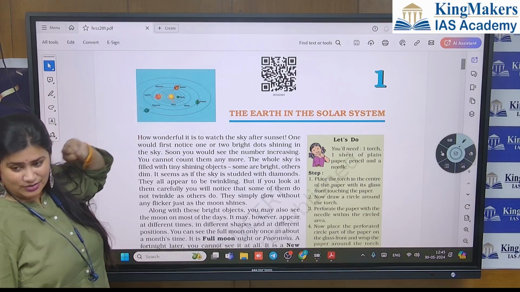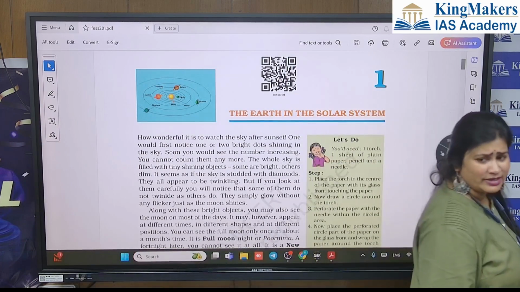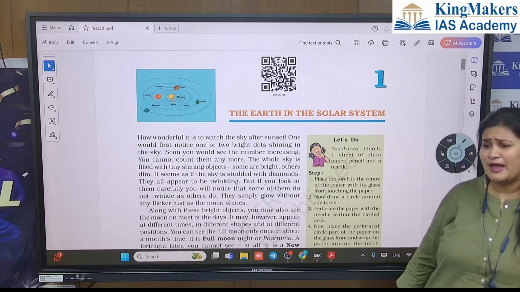It is not in our solar system right now. We don't consider it as a planet, right? Why are we not considering it as a planet?